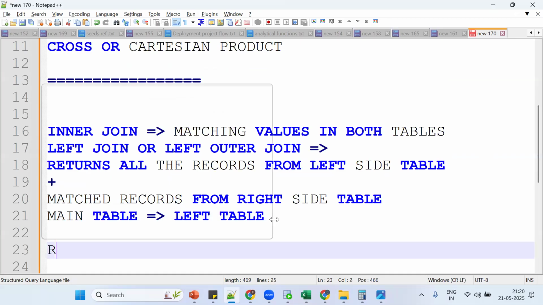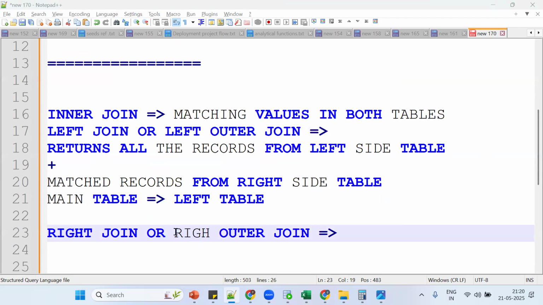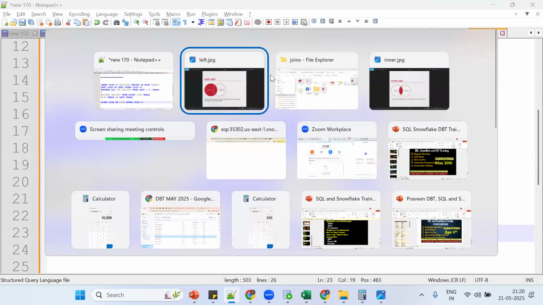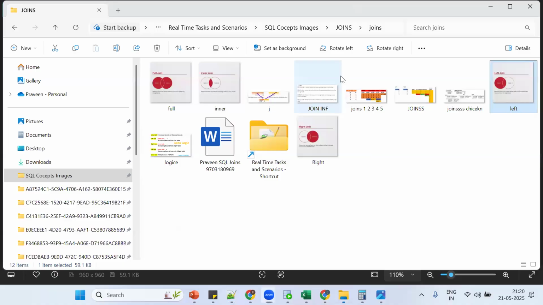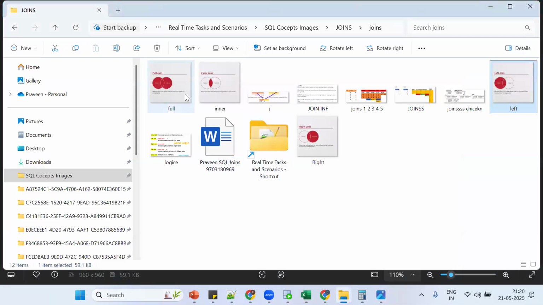Next one: what is right join, or right outer join? It's vice versa. We'll see the syntax and everything clearly. See this image. Tell me now what happened.